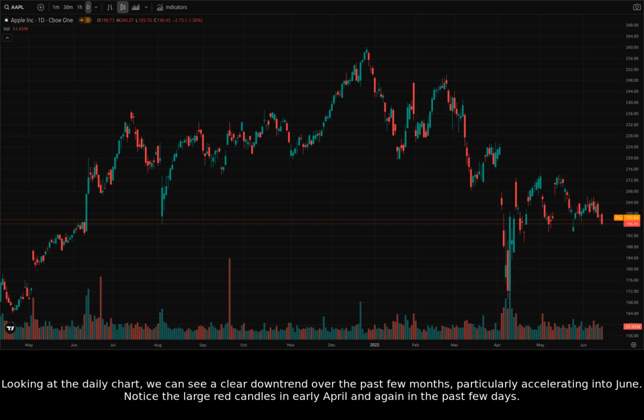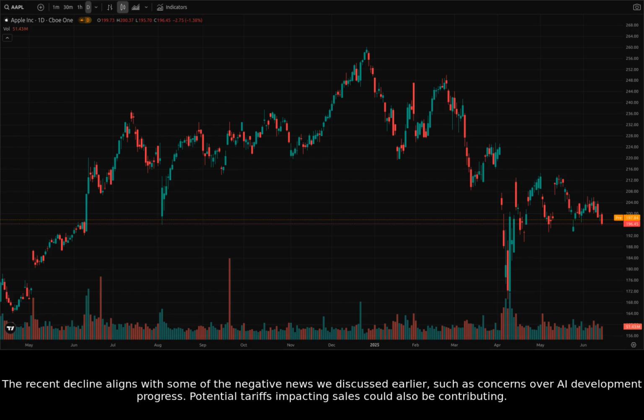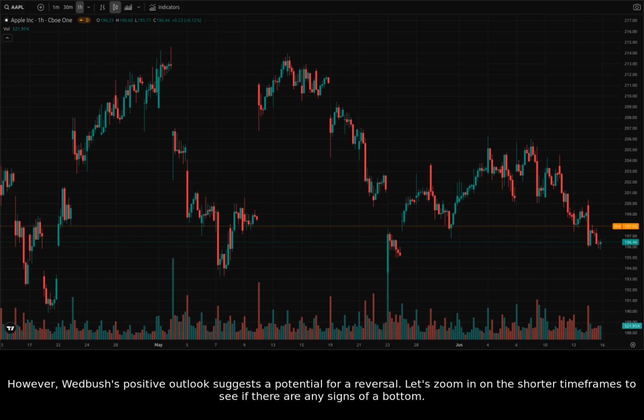Looking at the daily chart, we can see a clear downtrend over the past few months, particularly accelerating into June. Notice the large red candles in early April and again in the past few days. The recent decline aligns with some of the negative news we discussed earlier, such as concerns over AI development progress. Potential tariffs impacting sales could also be contributing. However, Wedbush's positive outlook suggests a potential for a reversal.